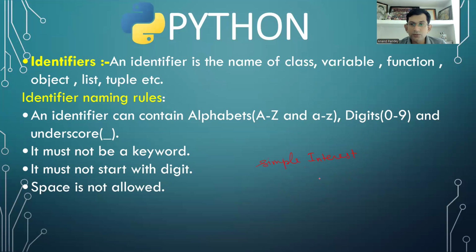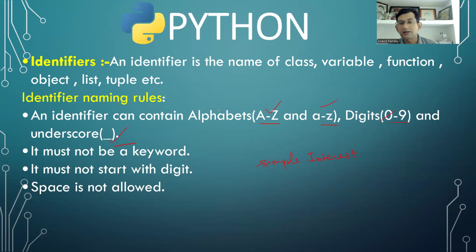Am I clear? Don't give any space in any name. Name of class, name of variable, name of function, name of object. In any name, space is not allowed. It's a very common mistake. Just avoid it. Okay. Space is not an alphabet. Space is not a digit. Space is not underscore. So in the first rule itself, I told you we cannot use anything other than these.